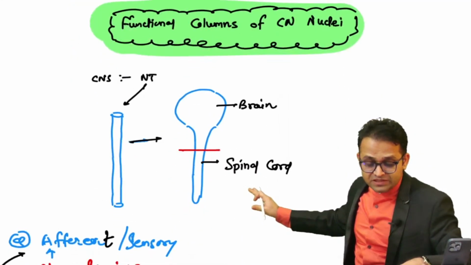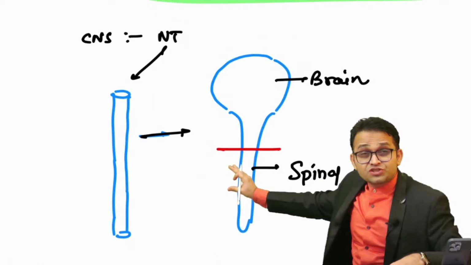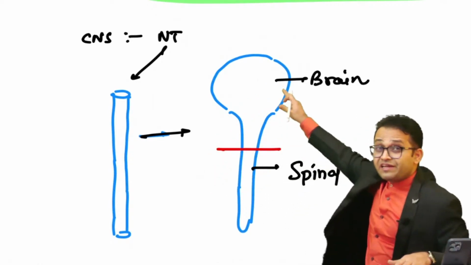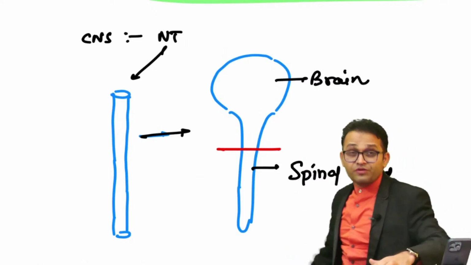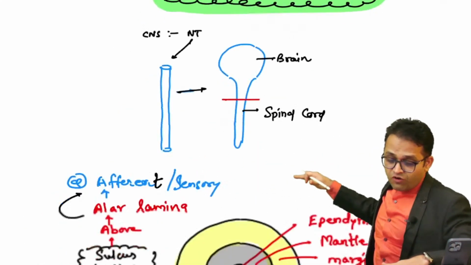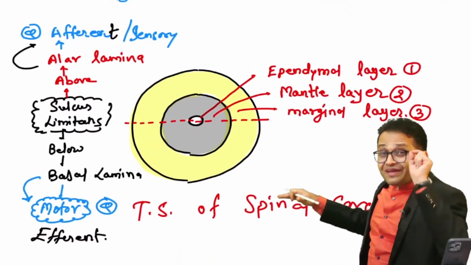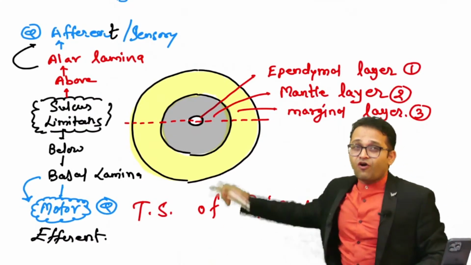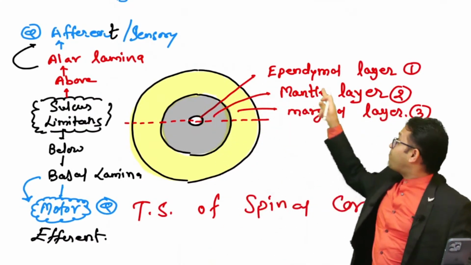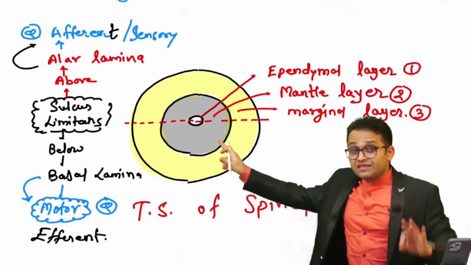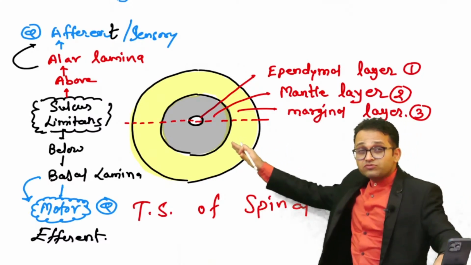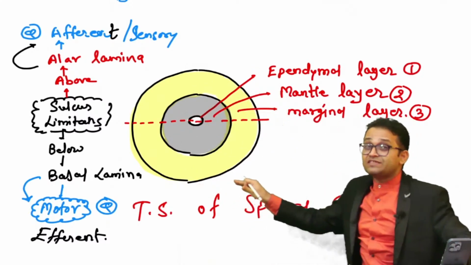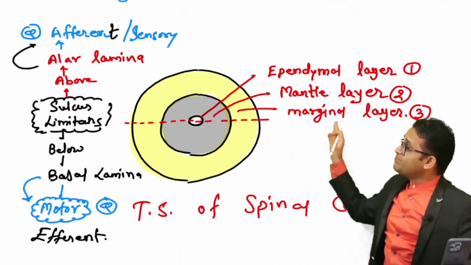Yesterday I told you the basic principle. The central nervous system is derived from the neural tube. The cranial part makes the brain, and the caudal part remains narrow, that is our spinal cord. We cut the spinal cord in transverse section. Do you remember? In the transverse section of the spinal cord, the inner layer is the ependymal layer. Around it the cell bodies are collected, so that is the mantle layer. Around the mantle layer there is the marginal part, the white matter, so that is the marginal layer.